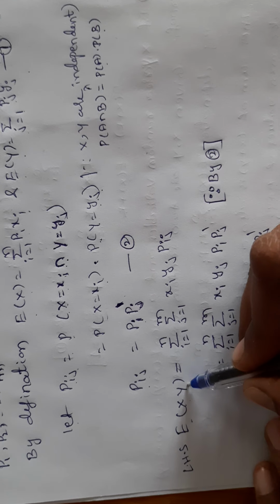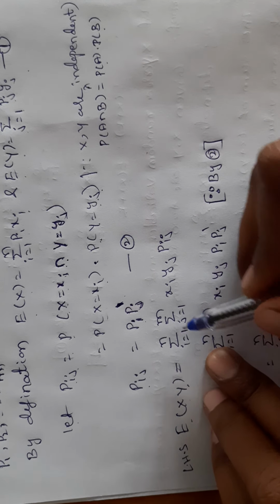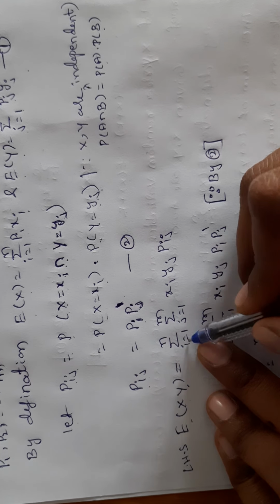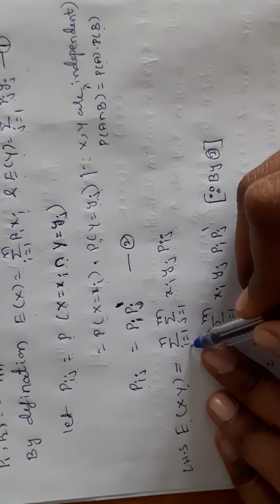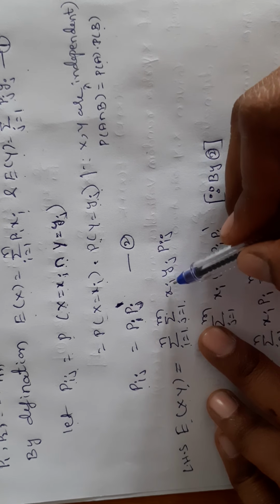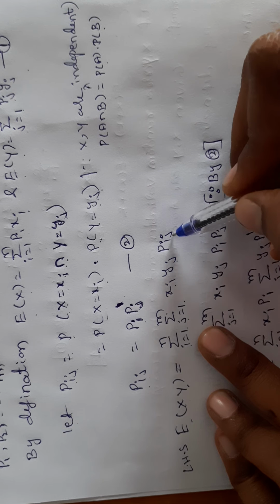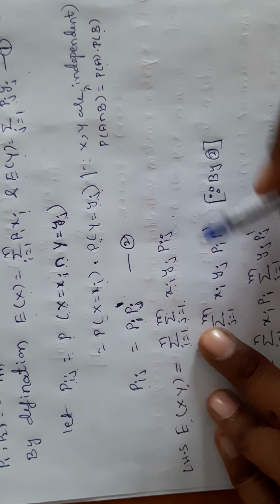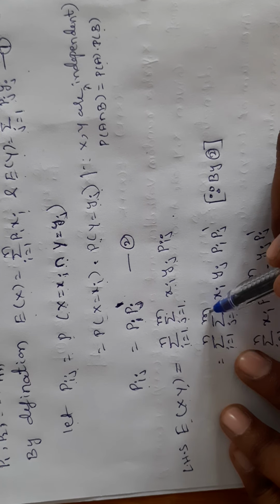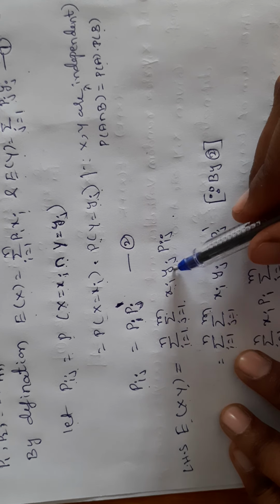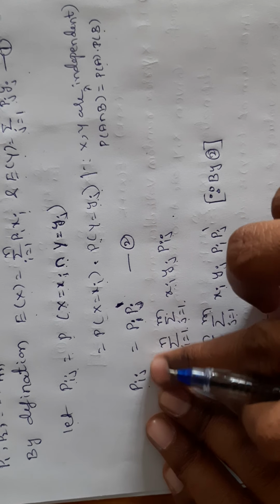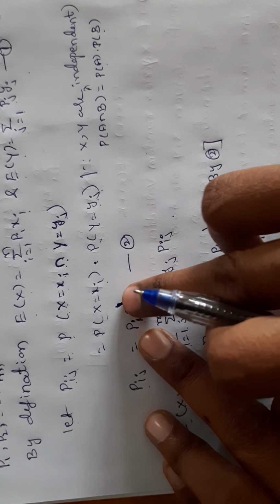E of xy is equal to, by the definition of expectation, here two variables we have, so I maintain two summations: i runs from 1 to n, j runs from 1 to m, xi, yj, pij. Next, from equation 2, pij we can write as pi into pj dash.